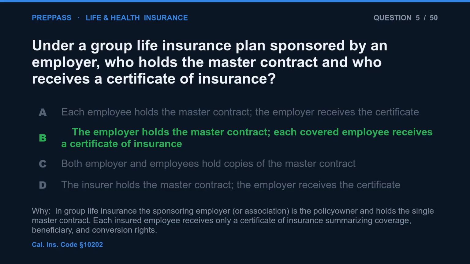The correct answer is B. In group life insurance, the sponsoring employer, or association, is the policy owner and holds the single master contract. Each insured employee receives only a certificate of insurance summarizing coverage, beneficiary, and conversion rights.